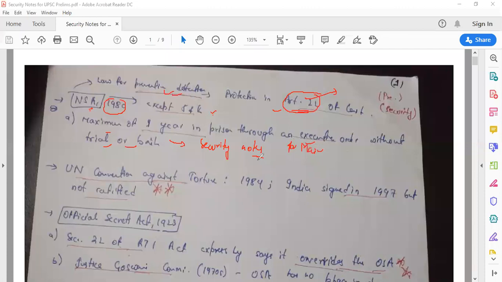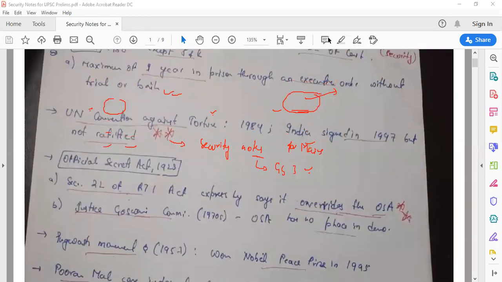Right now you just need to understand that under the NSA, National Security Act, you can go for a maximum of 1 year in prison, even without any judicial scrutiny, just via an executive order. So that is NSA 1980. It talks about preventive detention, and protection for preventive detention has been provided in Article 22.